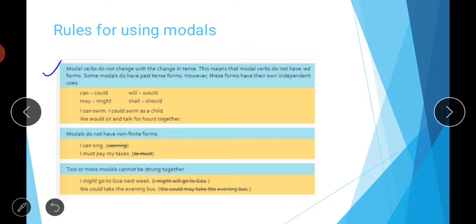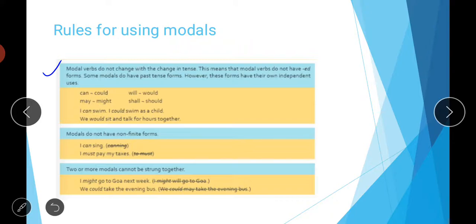So may, might. For example, they have given you the example: "I can swim," "I could swim as a child." So we do not use ed words to make the past tense form of these modals, but they have their own independent past tense forms. So could is here, and would is here. These are the past forms of can and will respectively.